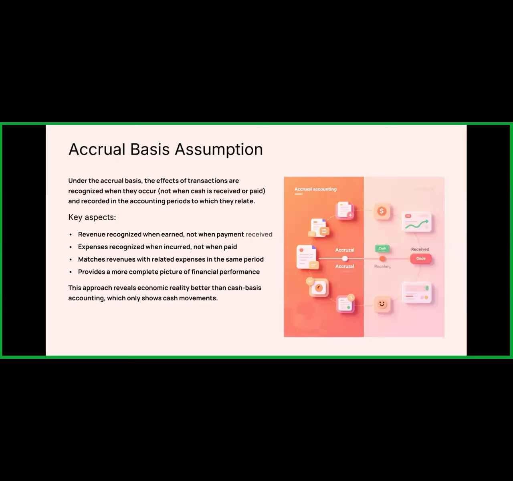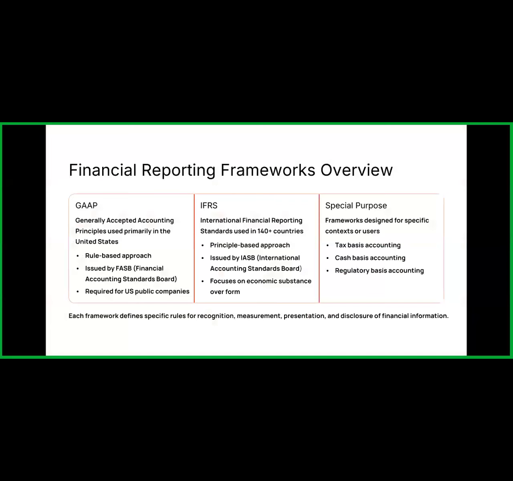That means the expense is recognized. We made the payment after 2 months, but under the accrual basis assumption, we consider that expense at the same time that it is incurred. So this is the accrual basis assumption in accounting.